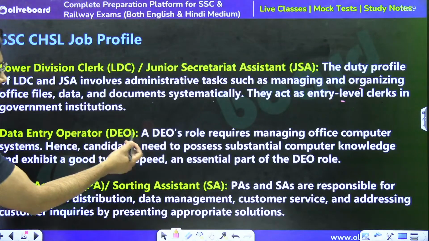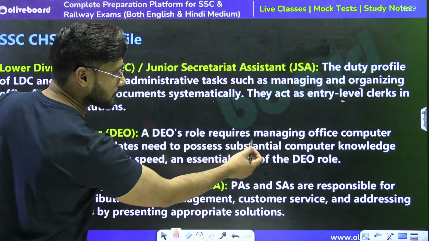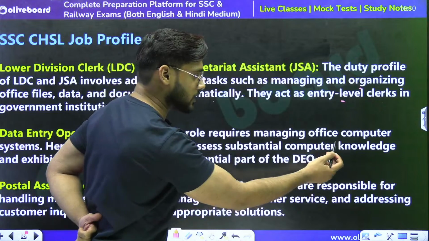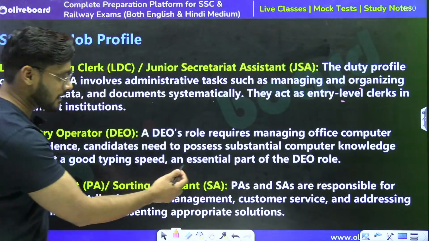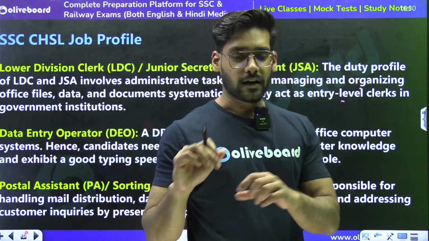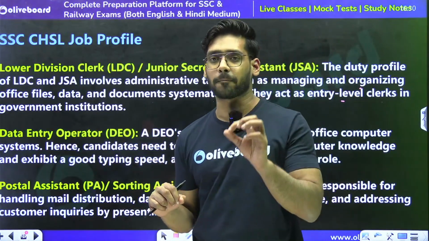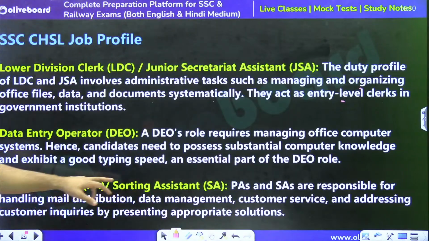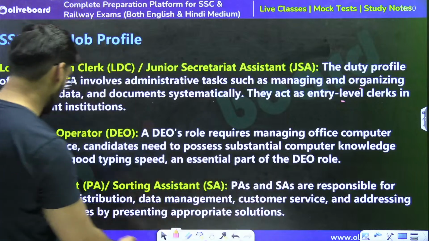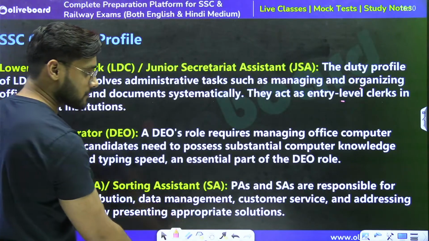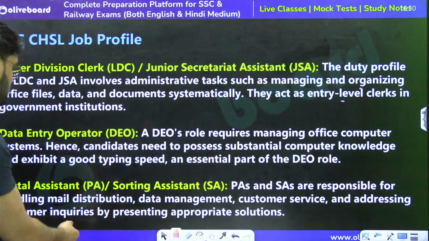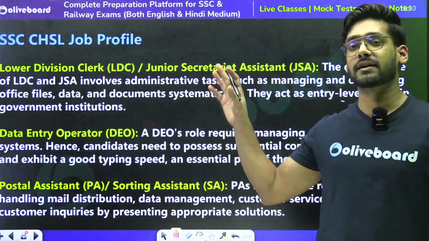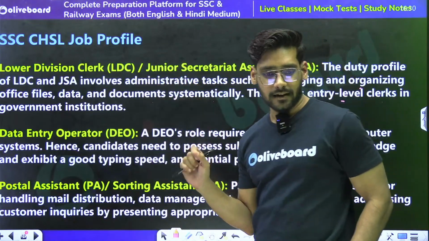DEO post, what is the work profile of DEO? A DEO's role requires managing office computer systems, hence candidates need to possess substantial computer knowledge and exhibit a good typing speed, an essential part of the DEO role. If you are targeting this post, then you must have proper computer knowledge and a good typing speed as well. And then postal assistant and sorting assistant, PAs and SAs are responsible for handling mail distribution, data management, customer service and addressing customer inquiries by presenting appropriate solutions. So this is the job profile of all the posts that we have mentioned over here, right? Now let's move on to the next one.